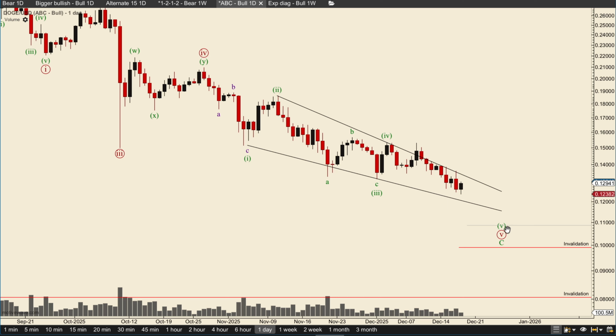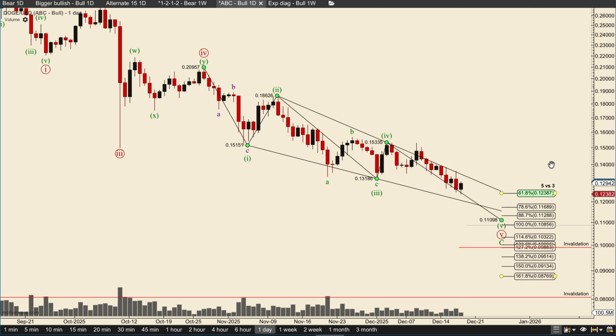The invalidation for this scenario is this wave 5 becoming longer than wave 3, because that's not allowed. And here you have that on the log scale, the 100, and that is at 0.10854.